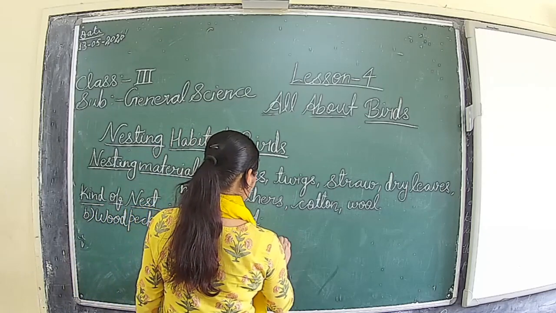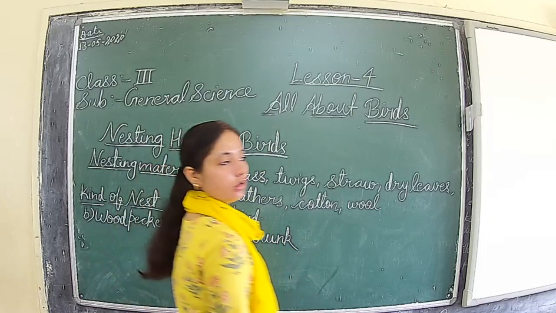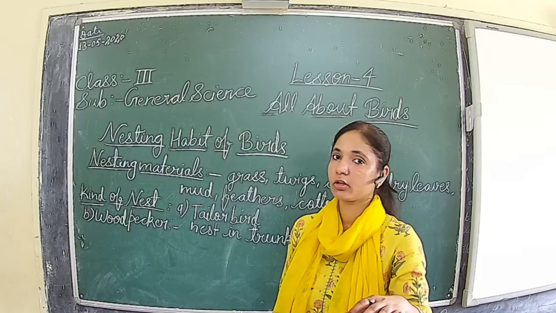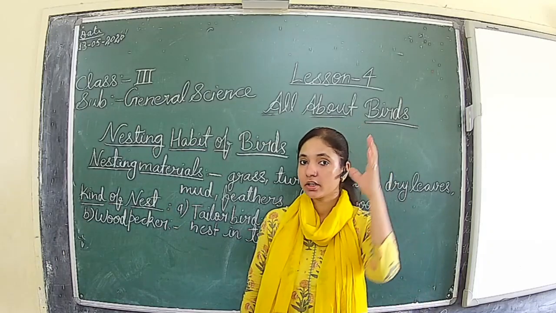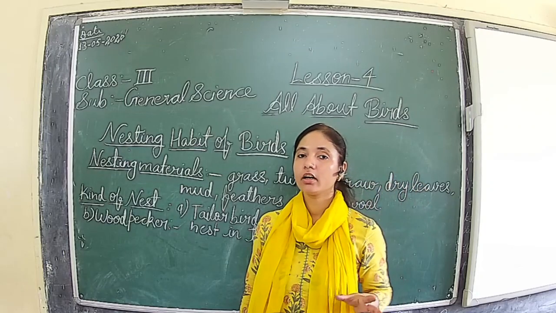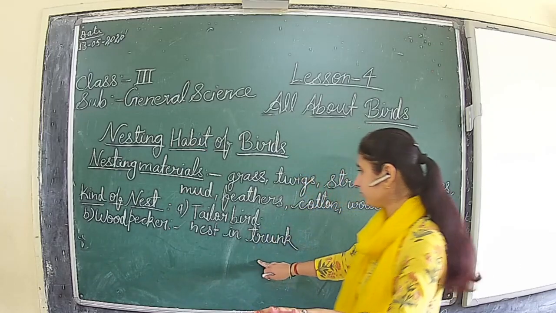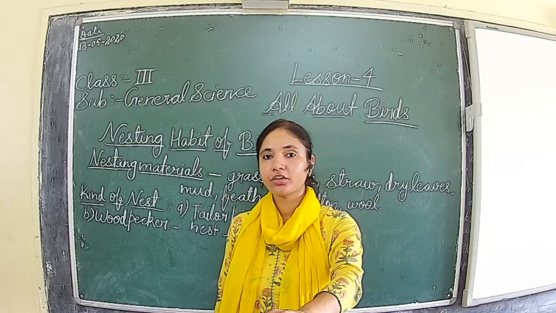Trunk, you know, no? Already we have discussed in the chapter parts of the plant. In that I have discussed the stem. We have learned different types of stem. Woody stems are known as trunk. Example: peepal, banyan. They have a woody stem, and that is known as the trunk. So here, the woodpecker makes its nest in the tree trunk.